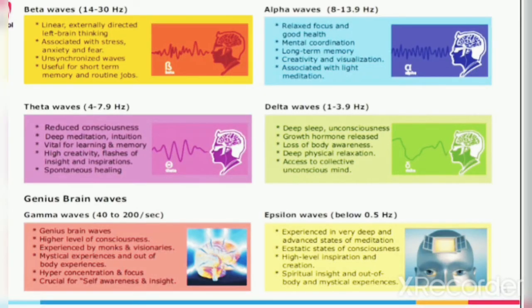Beta waves, frequencies 14 to 30 Hz. These are linear, externally directed, left brain thinking. These are associated with stress, anxiety, and fear. These are unsynchronized waves. Beta waves are useful for short-term memory and routine jobs, and